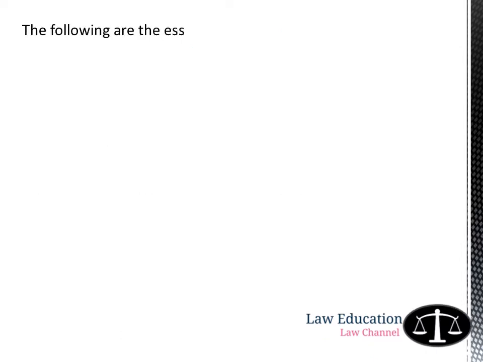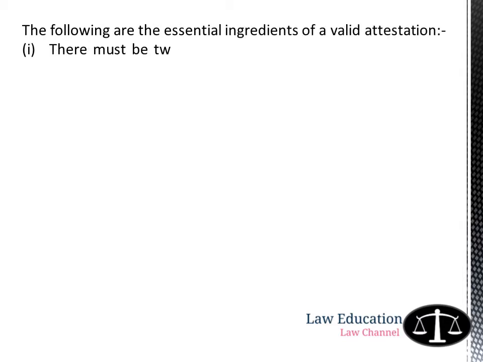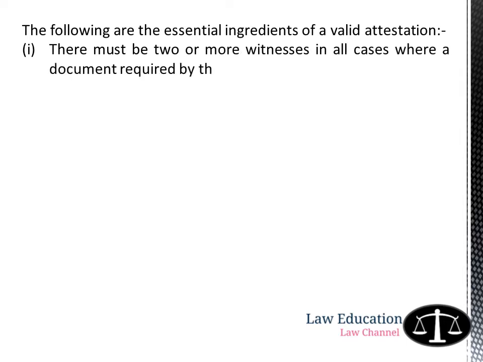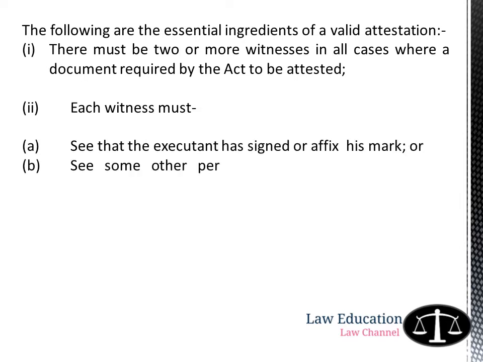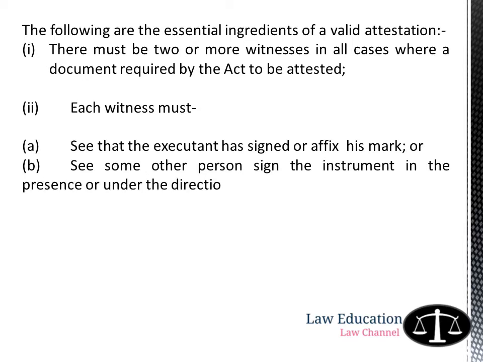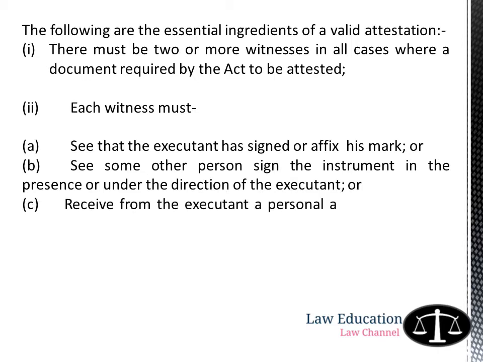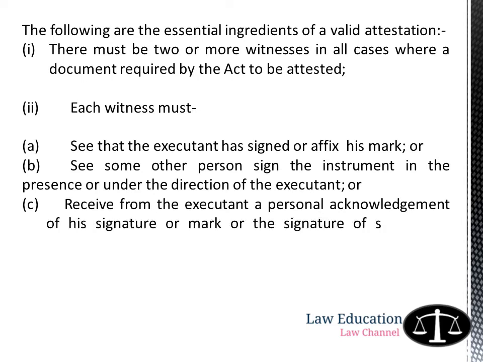The following are the essential ingredients of a valid attestation. Number 1, there must be 2 or more witnesses in all cases where a document required by the Act is to be attested. Number 2, each witness must, number A, see that the executant has signed or affixed his mark, or number B, see some other person sign the instrument in the presence or under the direction of the executant, or number C, receive from the executant a personal acknowledgement of his signature or mark or the signature of such other person. Number 3, each witness must sign the instrument in the presence of the executant.